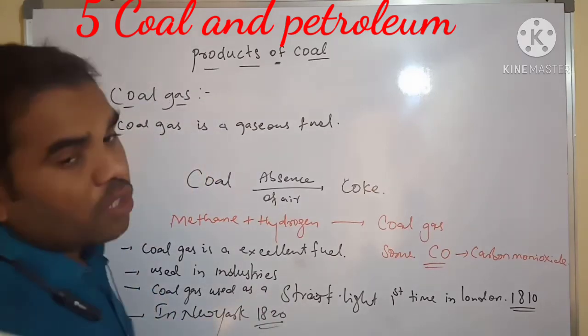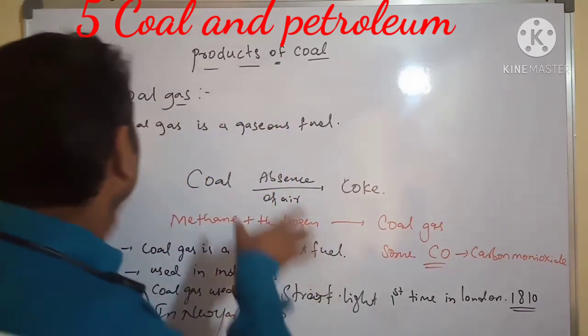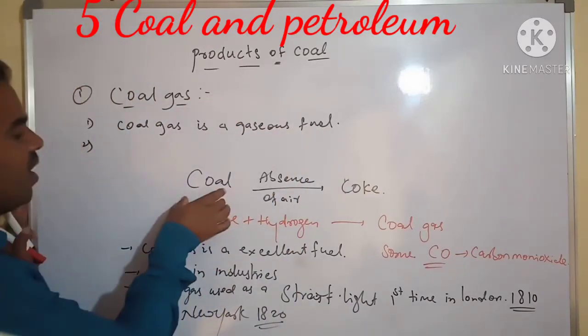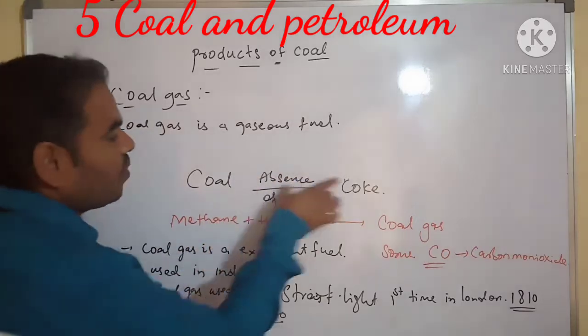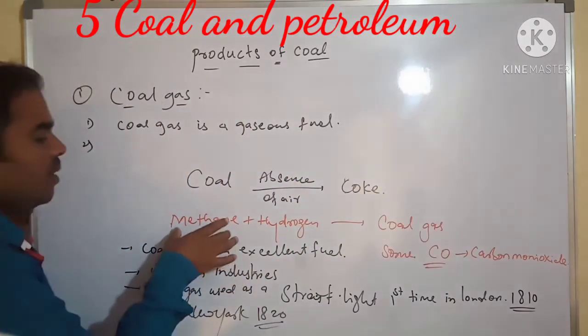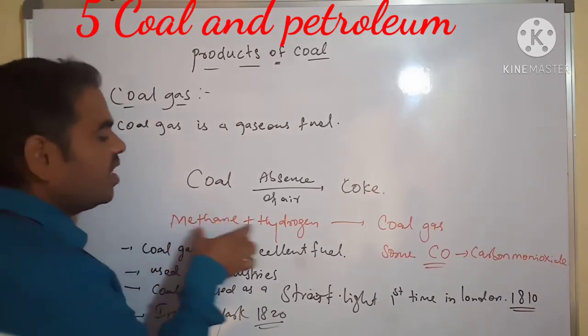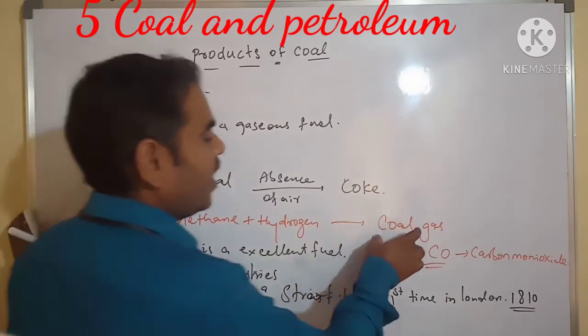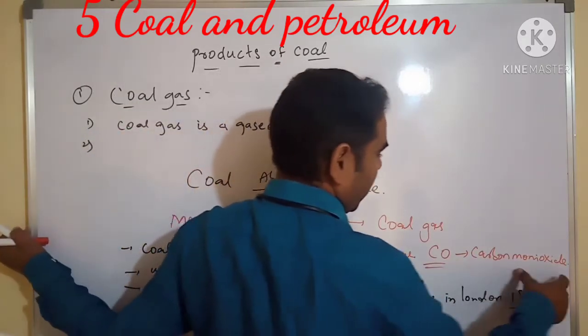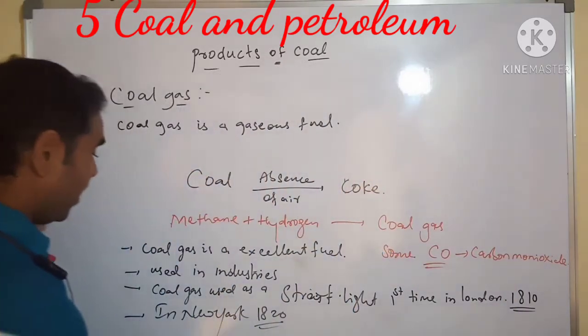This is about coal gas. Coal gas is a gaseous fuel, obtained by burning coal in the absence of air, which also produces coke. It is a mixture of methane and hydrogen, with some amount of carbon monoxide also mixed.